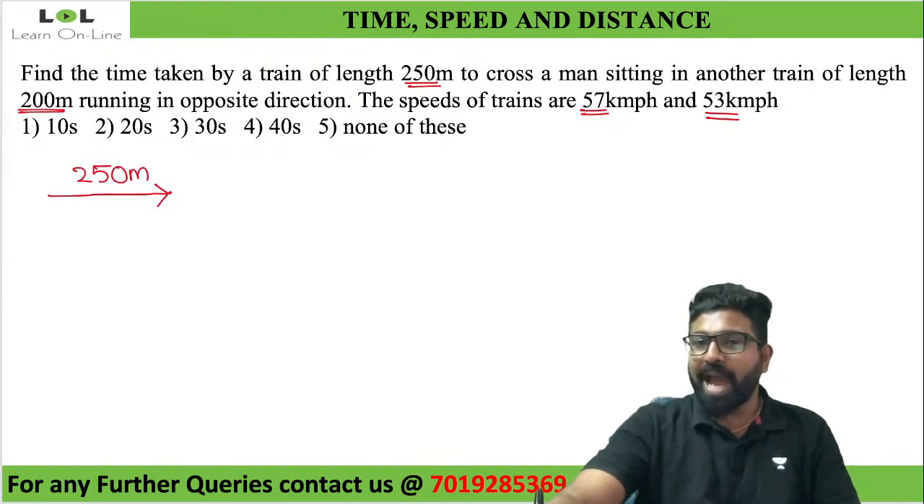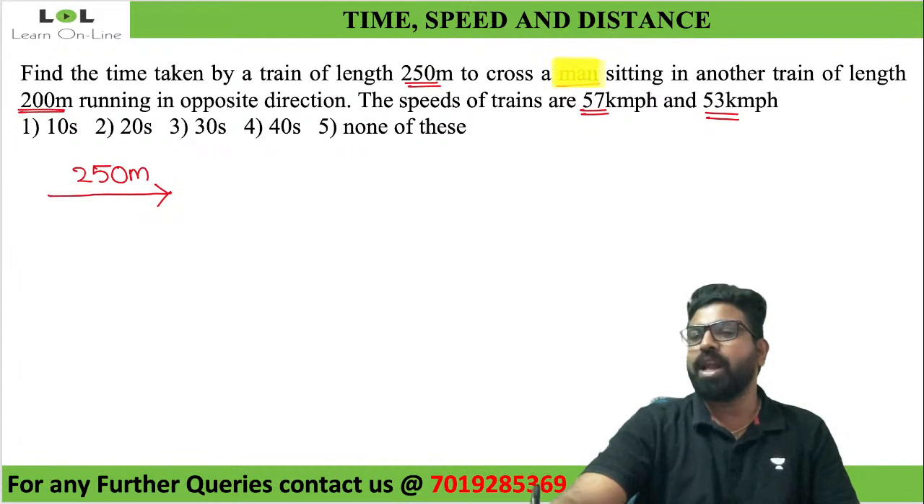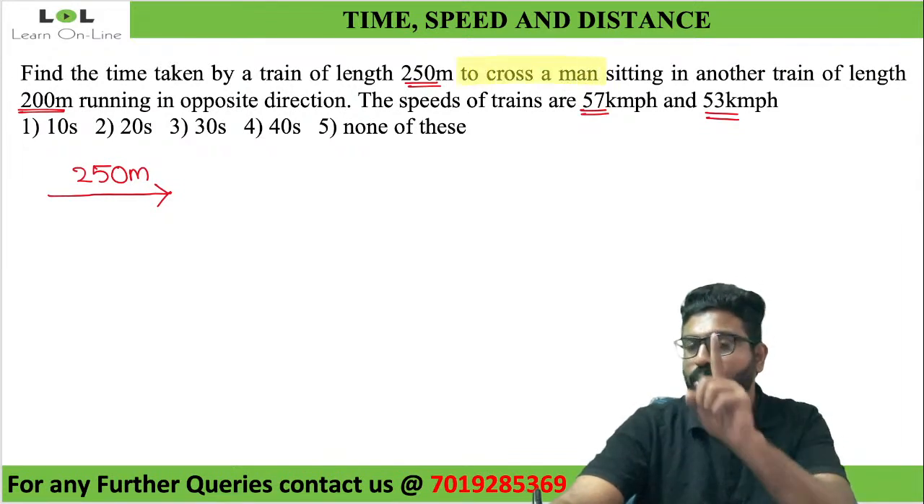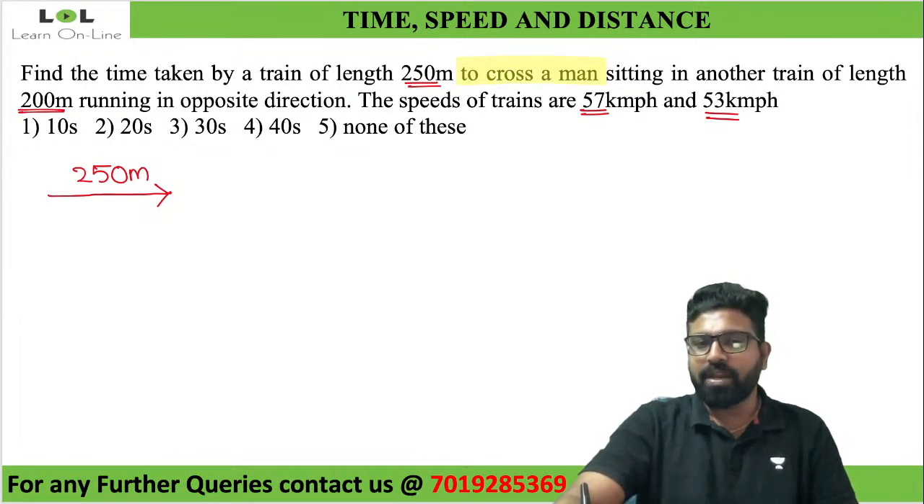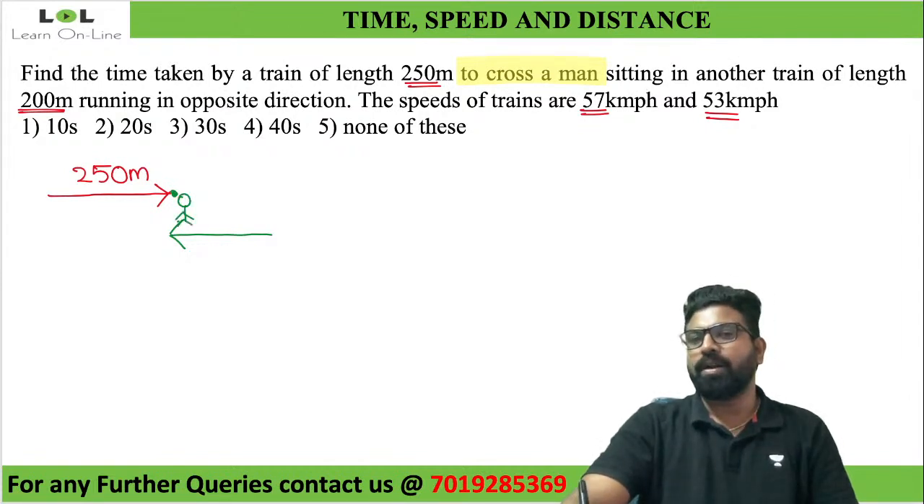To cross a man, be careful. This is the hint they have given to confuse you. Whatever you solved until now is not the same as this. This is slightly different. Why? It has to cross only a man sitting in another train. Do you know where the man is sitting in the other train? No. So whenever you take that man, you should take him at the tip of this train.